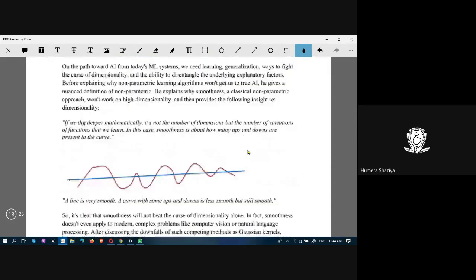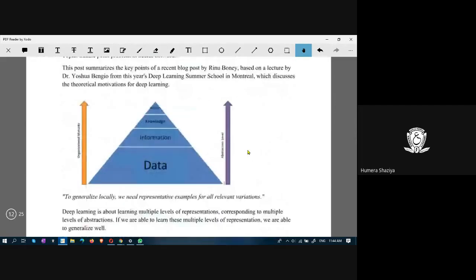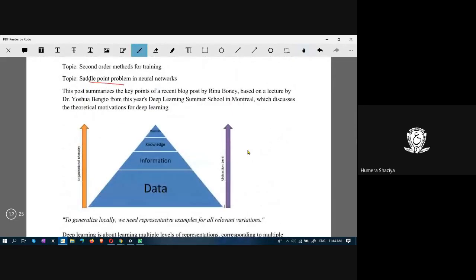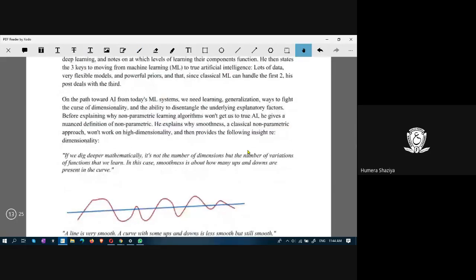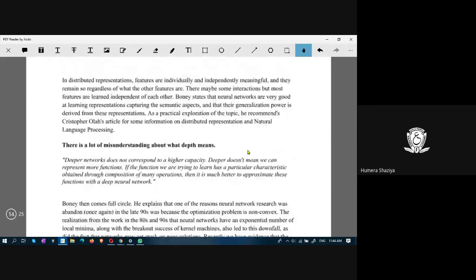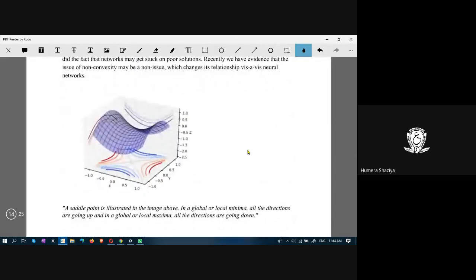And the next point is the saddle point. What do you mean by saddle point problem in neural networks? What is a saddle point? Here, if you observe this, in low dimensional space, the major problem is local minimum. Low dimensional space means that you have only one or two or three features.